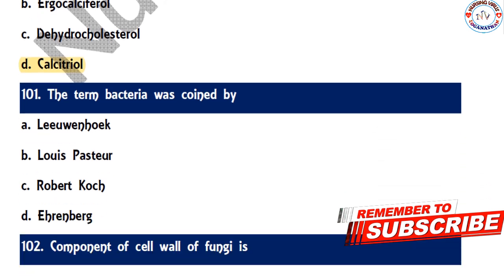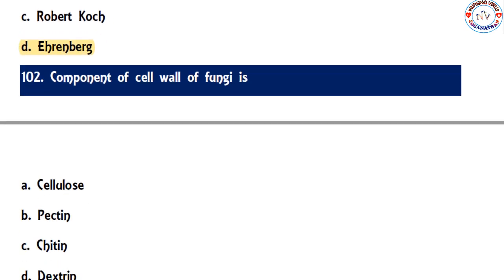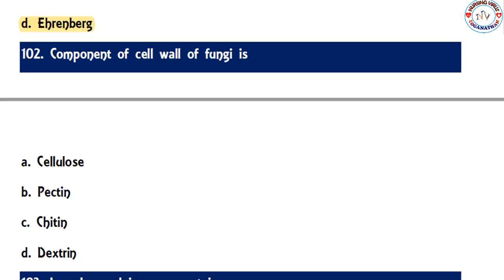So next one, the term bacteria was coined by the author Ehrenberg. This is the person who coined the term bacteria for the first time. So next one, the component of cell wall of fungi is cellulose, pectin, chitin, and dextrin. The correct option is chitin.